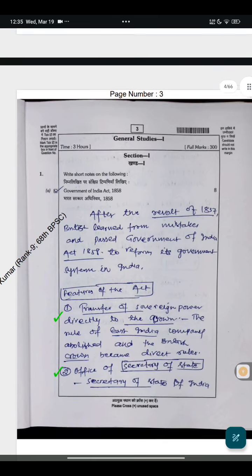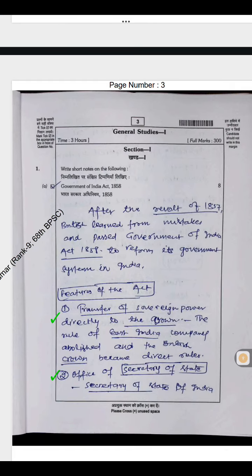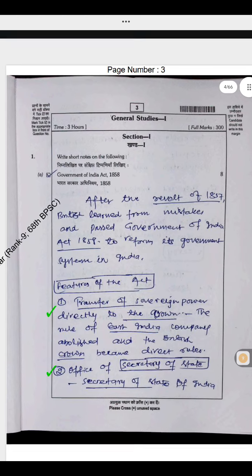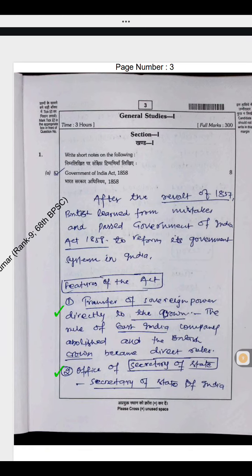Question number 1a. Government of India Act 1858. After the revolt of 1857, the British learned from their mistakes and passed the Government of India Act 1858 to reform the government system in India. Features of the Act: transfer of sovereign power directly to the Crown, the rule of the East India Company was abolished, and the British Crown became the direct ruler.